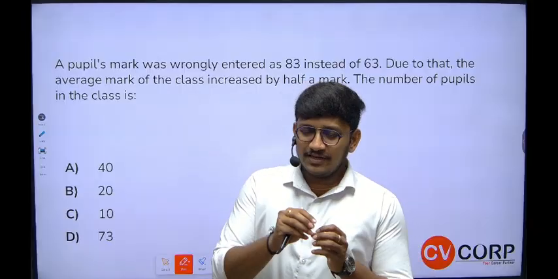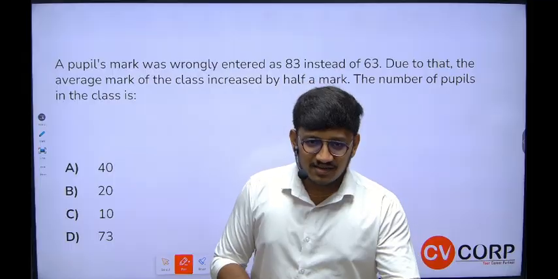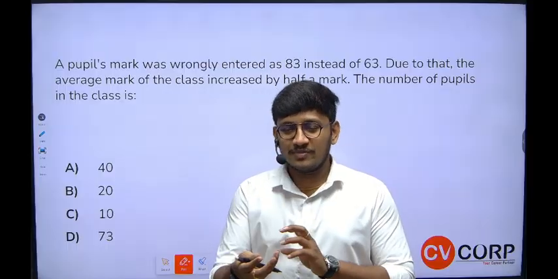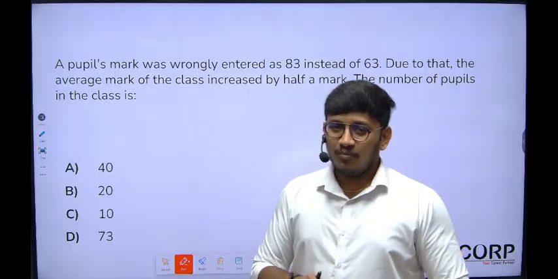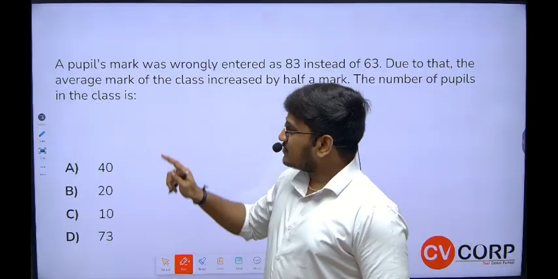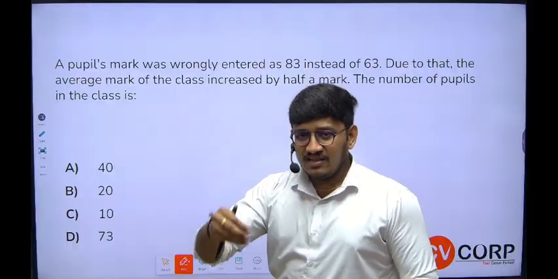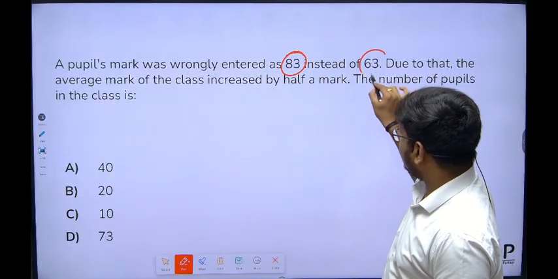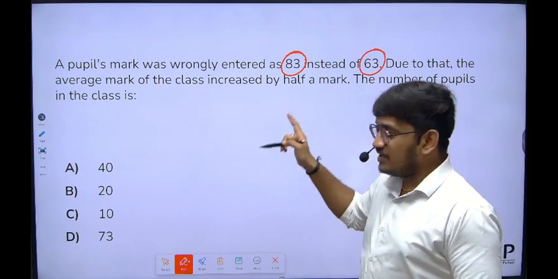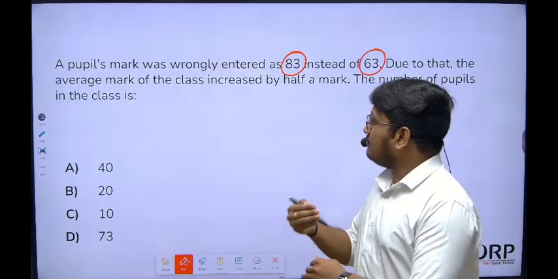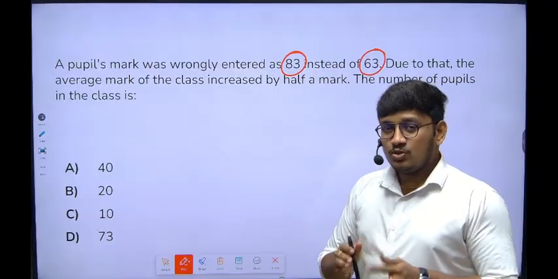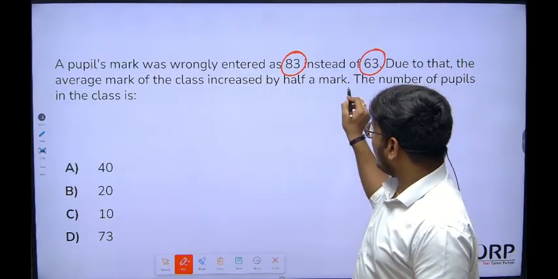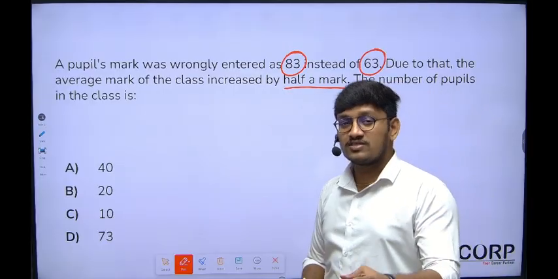I will explain this particular question, how we would get it in a normal textbook or Google or ChatGPT, whatever it is, and I will also explain our chocolate method, I mean, just using some logical application. I will explain both ways. If you observe, there are some students in the class. While entering the marks, I entered 83 instead of 63. The actual mark the student got is 63, but by mistake I entered 83. Due to that, the average of the entire class increased by half a mark. They're asking how many students are there in the class.